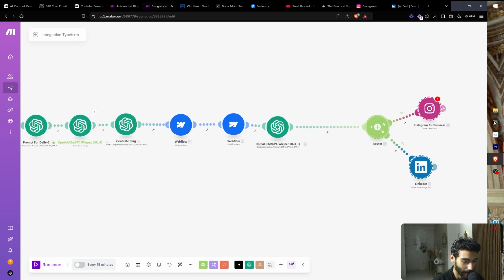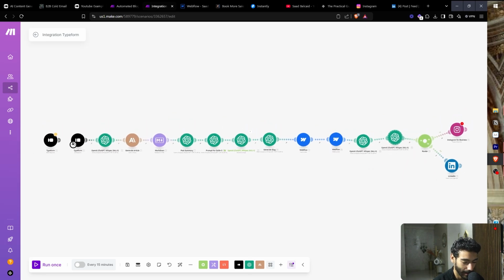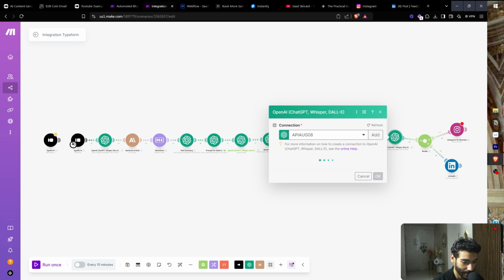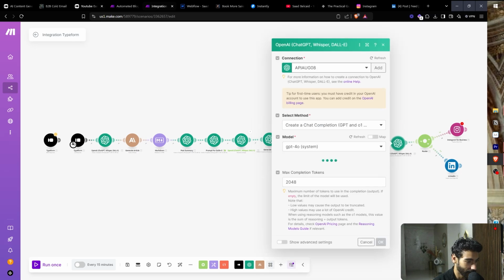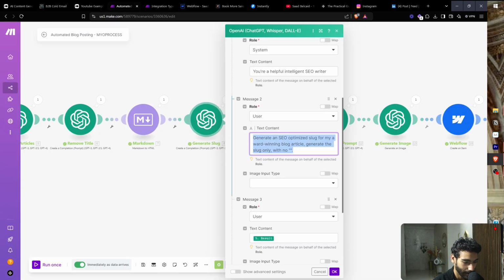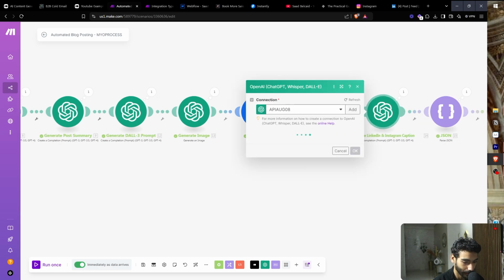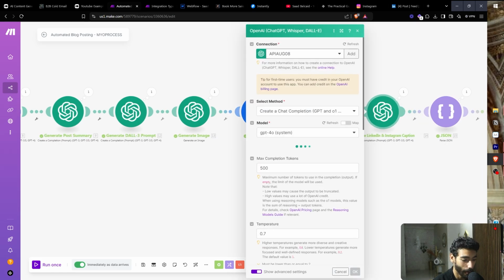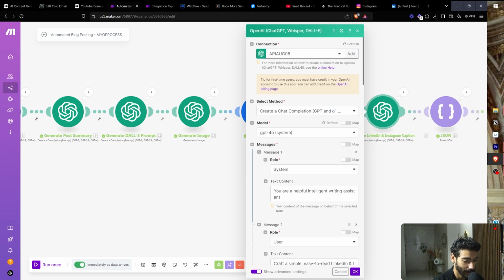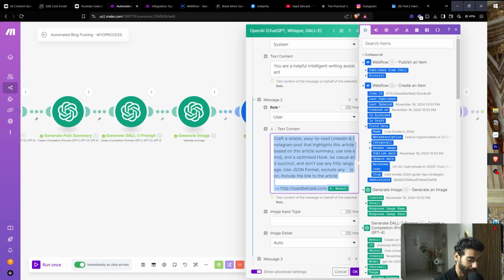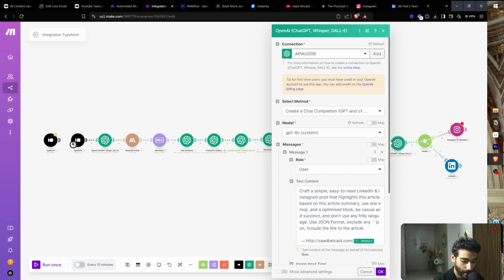Now what we want is we need to generate a LinkedIn and Instagram post caption. And the way you do that is you go back to my flow right here. And then we're just going to copy the one right here. And then I'm going to explain to you why, for LinkedIn, you need to essentially do a little hack to post with an image.